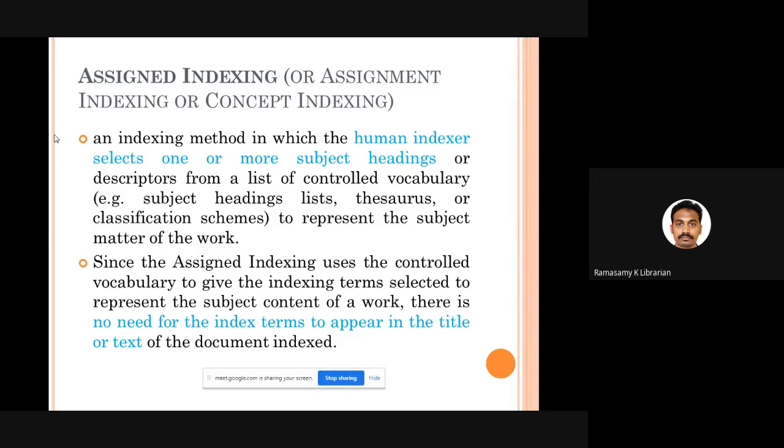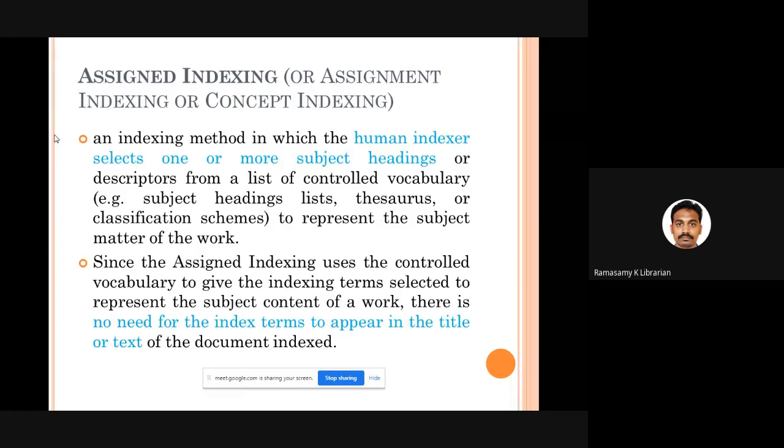Even if you don't have any other tool, if you just have Colon Classification or Dewey Decimal Classification in your hand, whenever you receive a book, you can prepare subject entry, subject headings for that particular book by taking the captions available in a classification scheme, because all the terms available in a classification scheme are controlled ones. So they have decided to use those particular terms to represent a concept. So whenever you are preparing a subject index entry for a particular resource, to choose the subject headings, you go to these kinds of ready-made available controlled vocabularies.